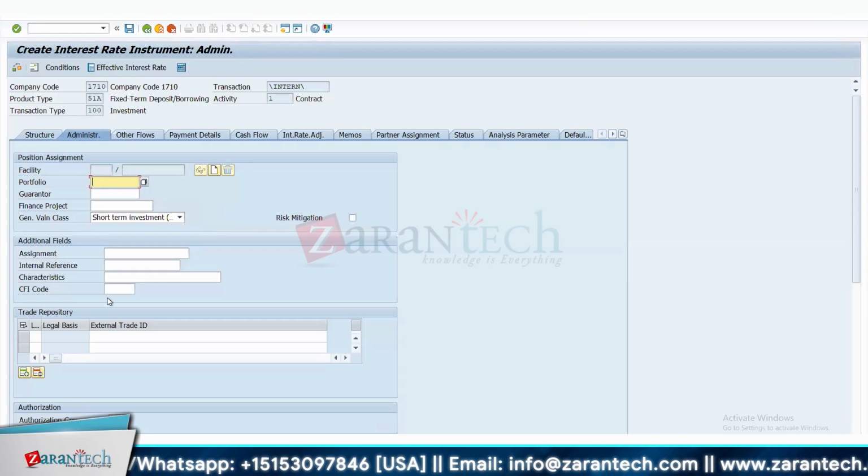In position management, you go and see that there is one configuration, differentiation criteria. If you assign that field there, that field will automatically control the entire report, and you can use it in your TPM position management report. Right. Okay, I think we can move on to the general valuation class.